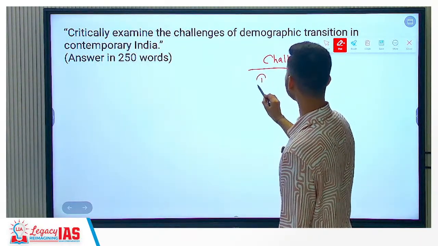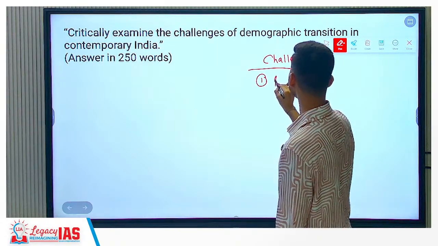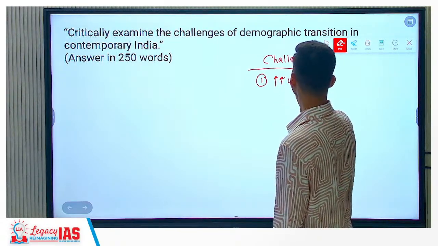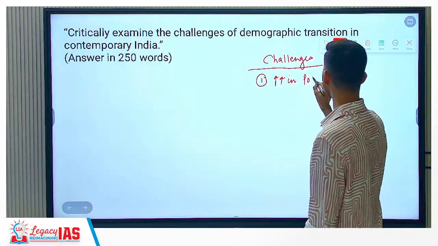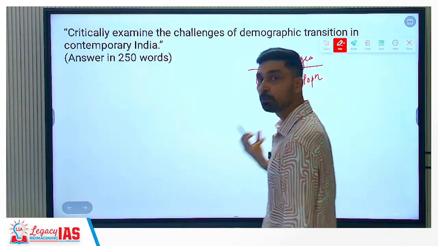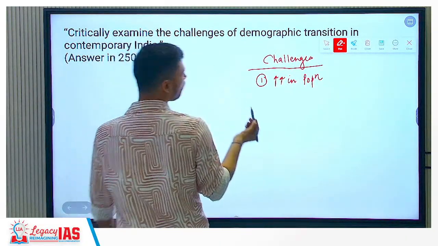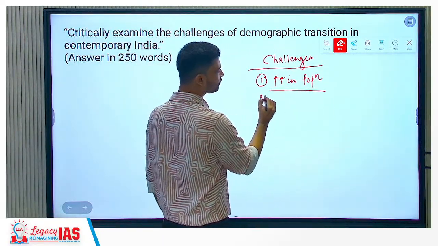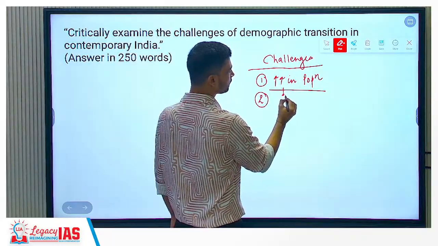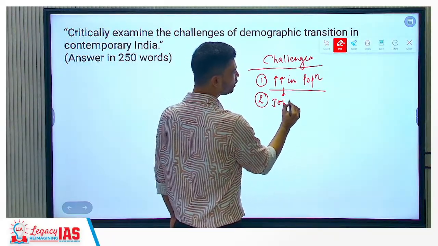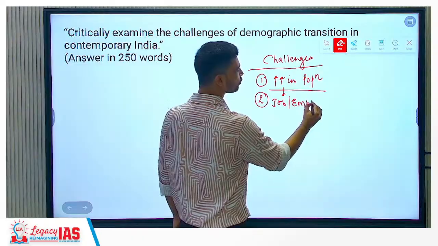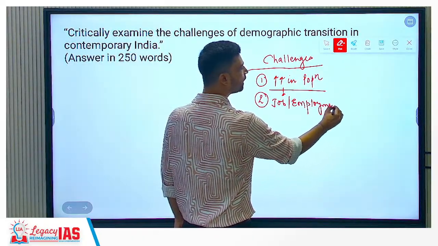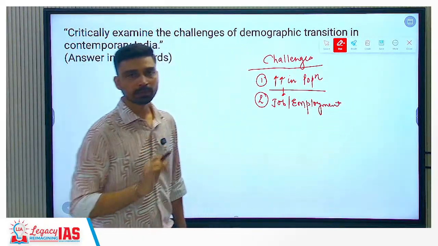So first challenge due to demographic transition, you have sudden increase in population, right? So population explosion happens actually, right? So population explosion, population increase. When population increases, at the same time, what happens? You are expected to provide, especially for youth population, job or employment opportunities to the people, right?